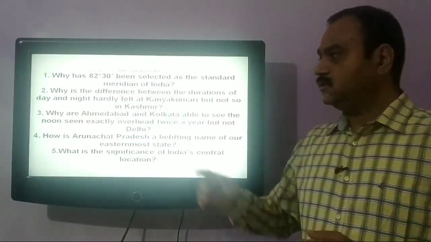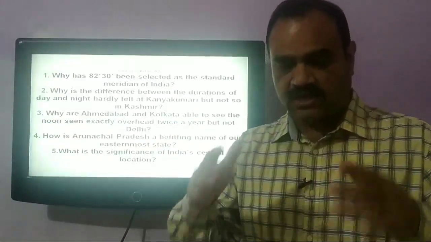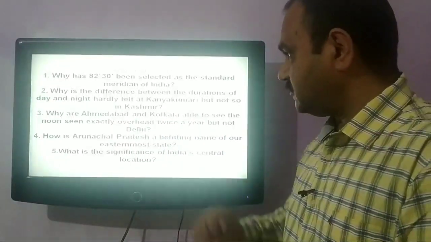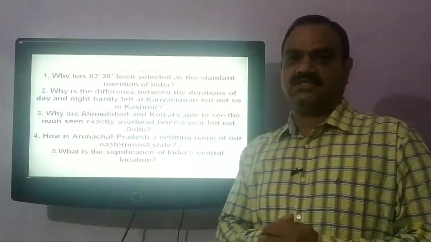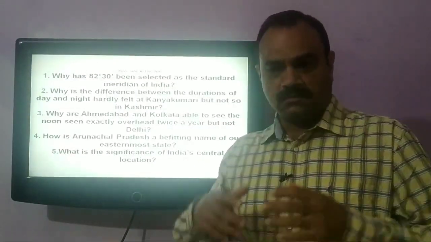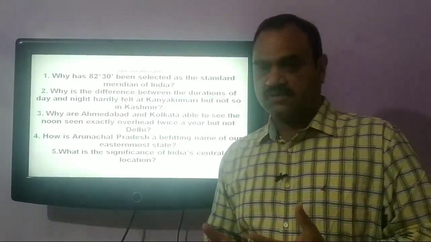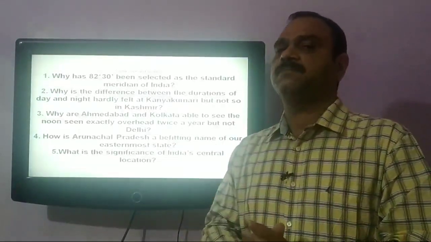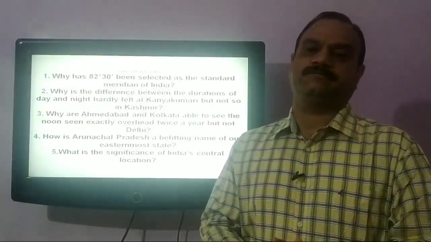That is why Ahmedabad and Kolkata see the sun exactly overhead twice a year, whereas Delhi, which is north of the Tropic of Cancer, that is 29° north latitude, is in the subtropical zone, and all the places in the subtropical zone will see the sun only once a year.